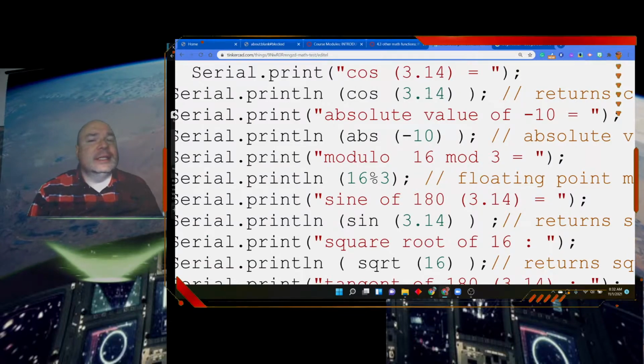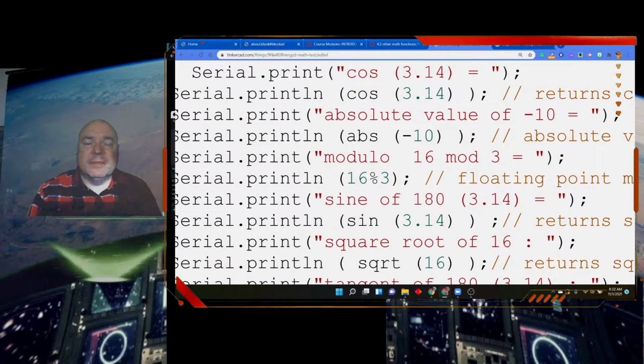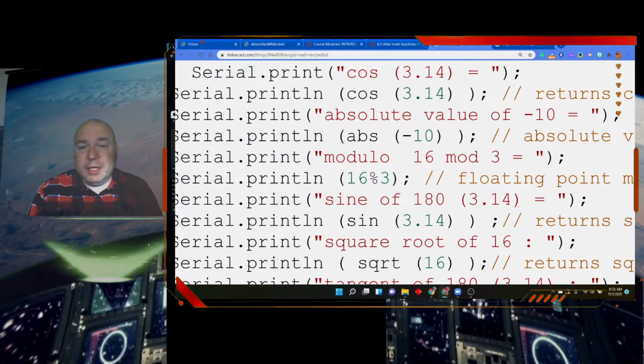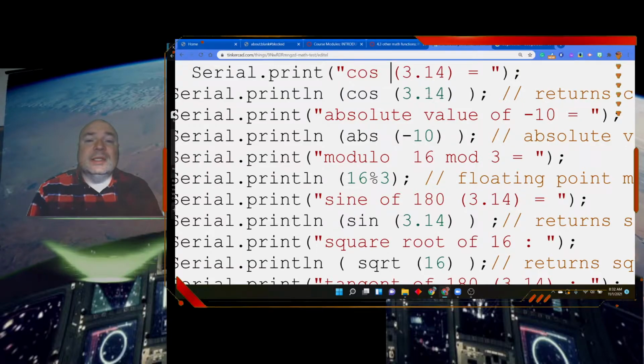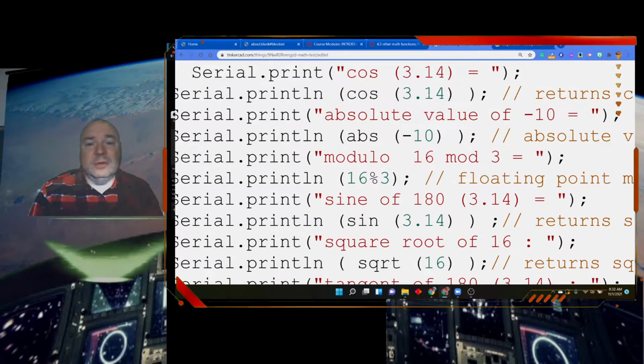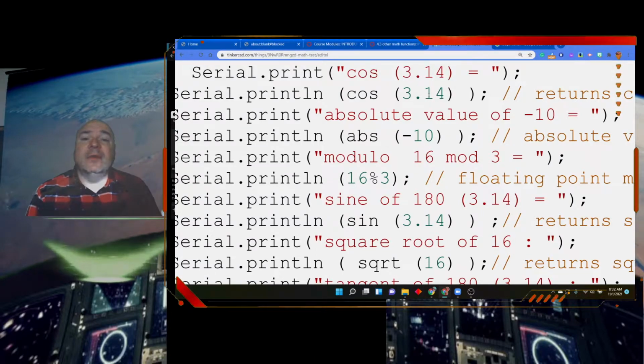Now, this is really a special property of our function here. It's called overloading, where the function has the ability to take on different parameters, either an integer or a float, and do something different depending upon what you send it. So you could send it an integer and have it return an integer, but if you send it a float, it's going to return a float, which is really kind of cool.